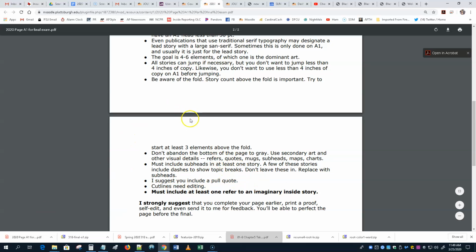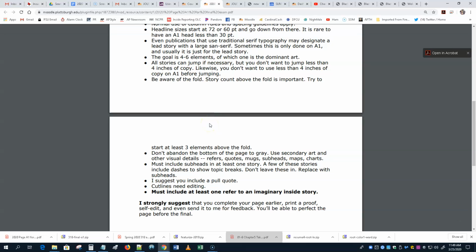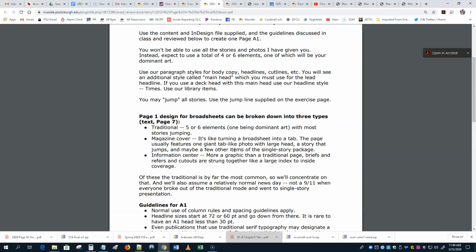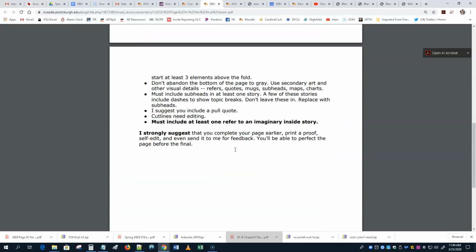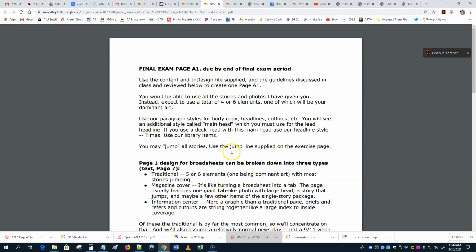All this having been said, yes, your magazine project is just as or more important than this, but assuming that's well underway, consider doing this ahead. And then why don't you talk to me or send it to me or show it to me one way or the other, and I could give you some feedback, and then you could fix it up. At least print it out for yourself if you have the ability to do that, and go through it and self-edit. Take some time to get this right. And maybe do a couple different versions of it and pick your best one and so on for submitting.